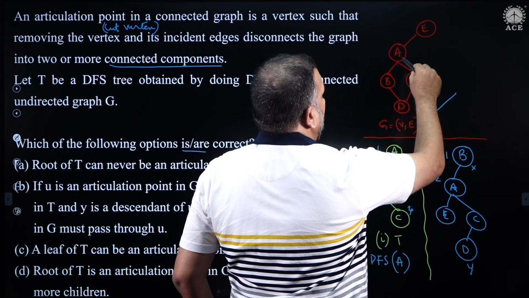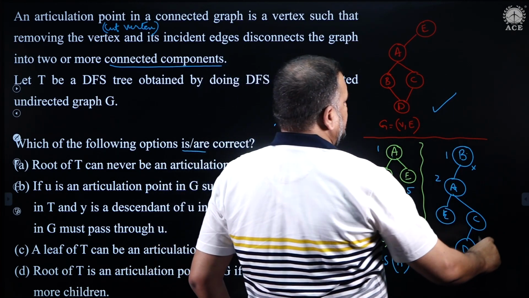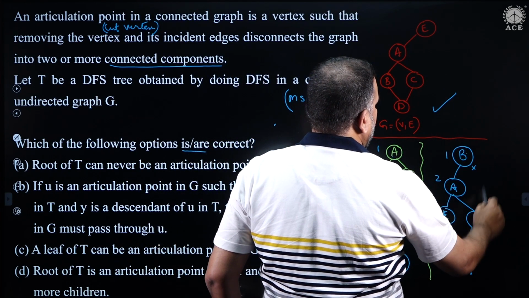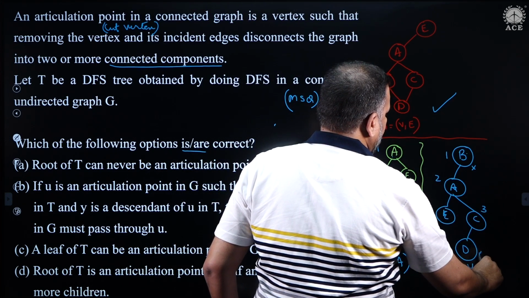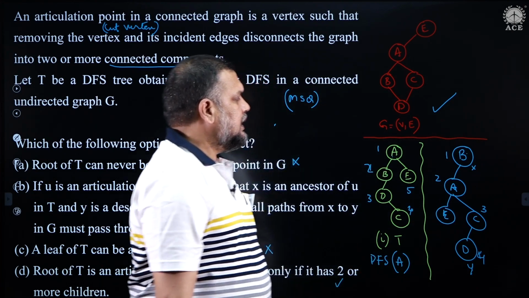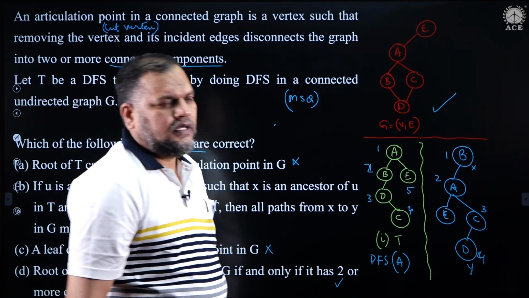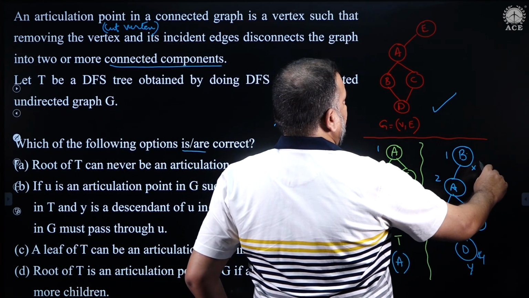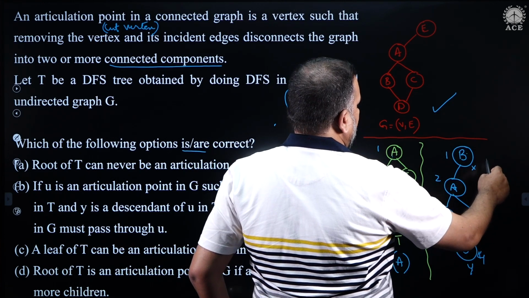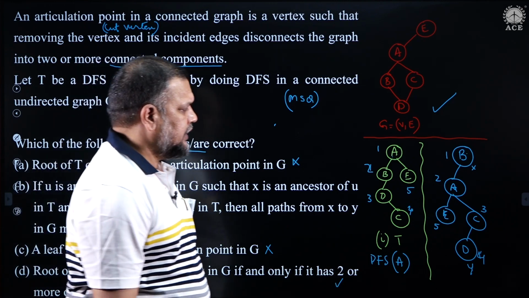From A I have an option, I can go to C or I can go to E. Okay. Let us say I go to C. 3, and from C I come to D, is 4. Then at D there are no more options, so I backtrack to C, I backtrack to A. From A I have an option, I can go to E. So, this is the 5th vertex to be visited. And then for example, I come back and then process and continue and finish. So, 5 vertices in this order I have visited.